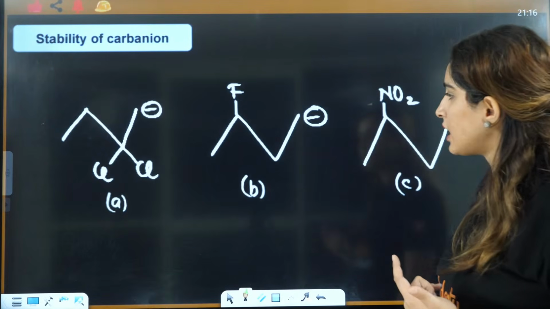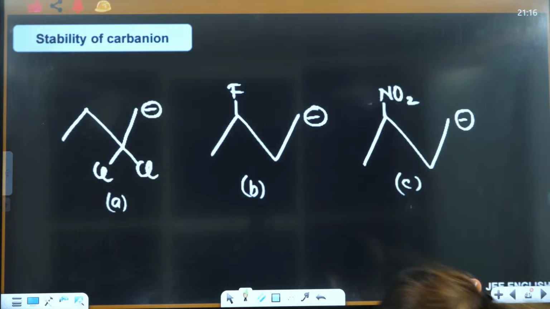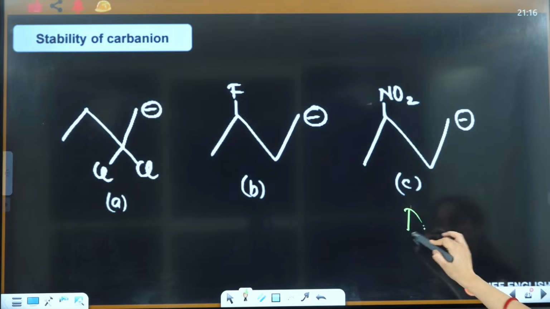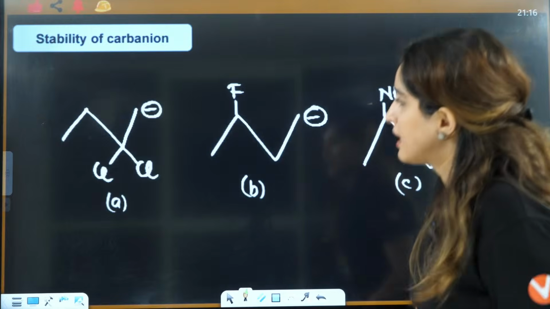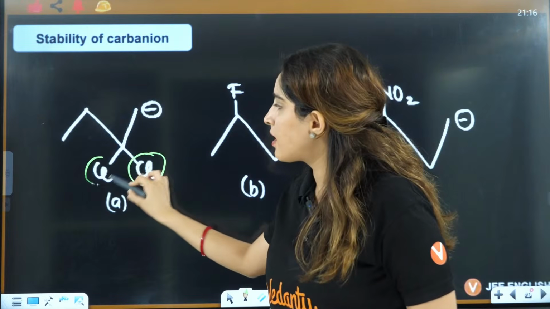Next is this one. Now let's see who will answer this. Take it in the same form that I told you. Firstly, focus on distance: the less the distance, the more the minus I effect. Then focus on which is more minus I, that will make it more stable. This has multiple bonds.